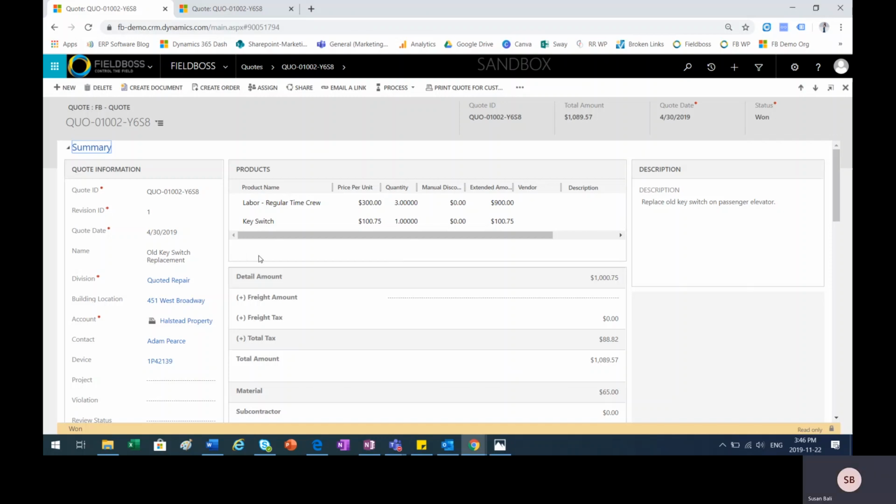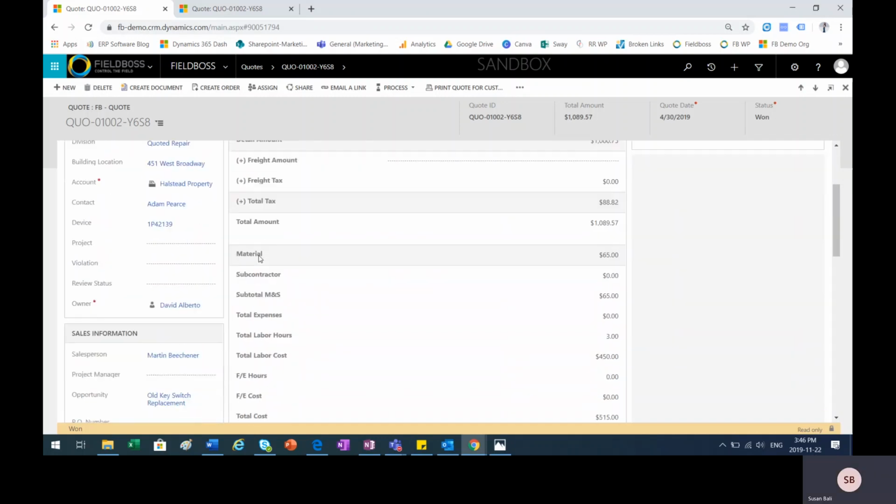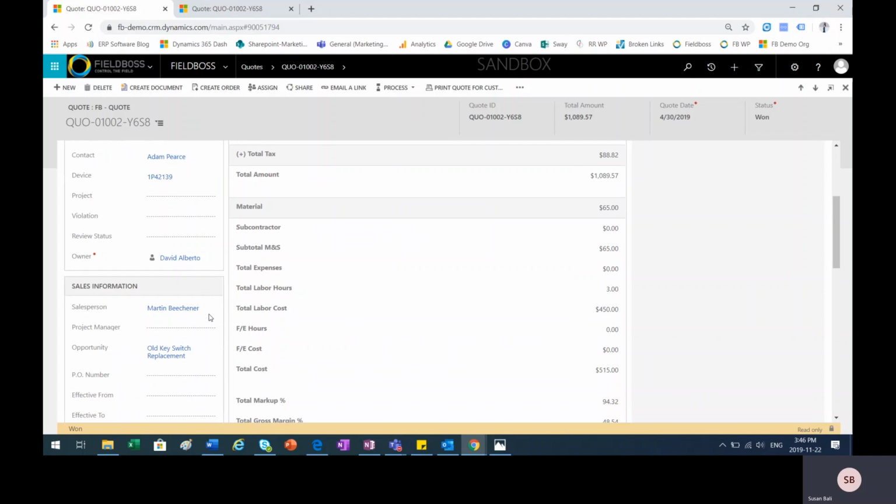So we're here on the quote screen, and Martin, the salesperson that can be seen down here in the sales information, would be the one to send the quote to the customer for their approval. The quote can be created by clicking on the Create Document button right here in the menu bar, which would